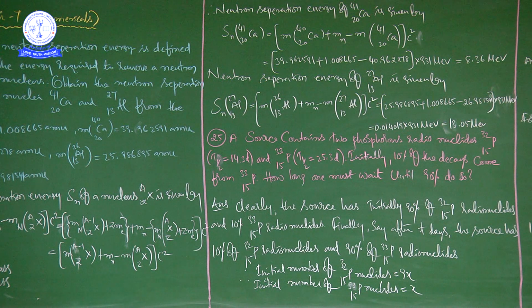This is the neutron separation energy of aluminum 27/13.